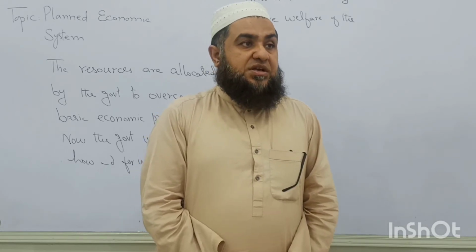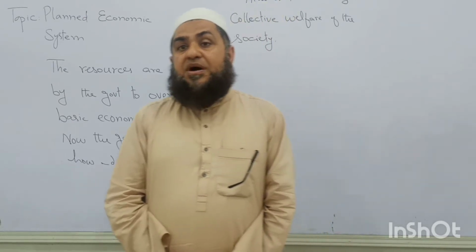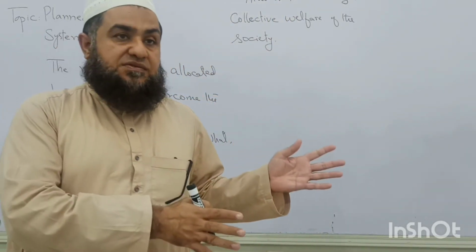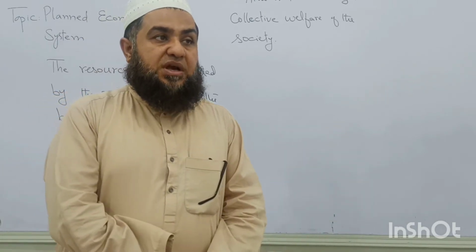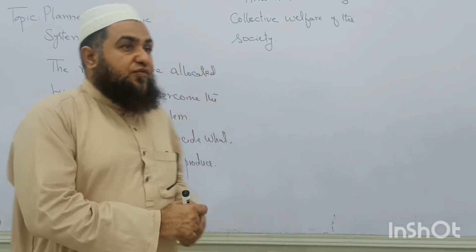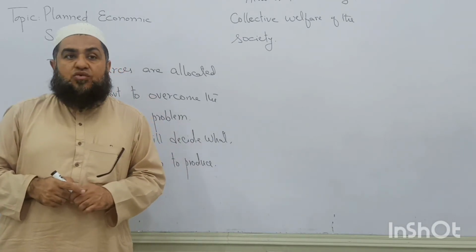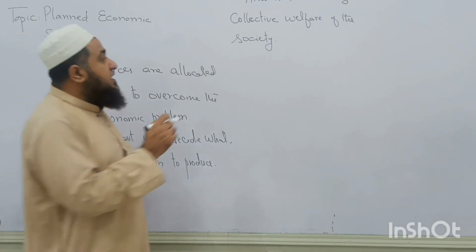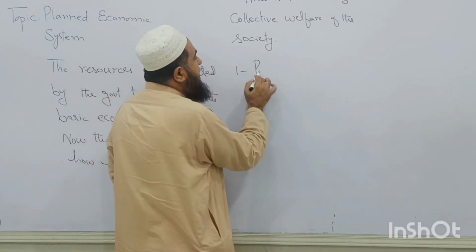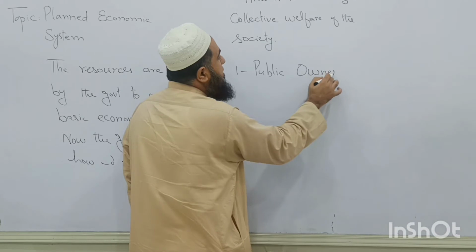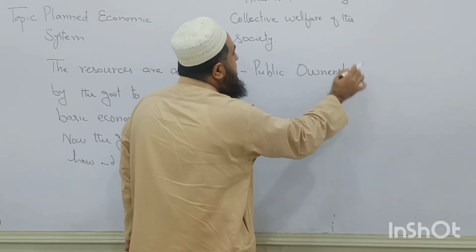So everything should be divided among the society according to the government directives. What the government is deciding about that. Clear? So in order to achieve this collective welfare of the whole society or whole country, the first thing they need to have is public ownership. What is it? Public ownership.